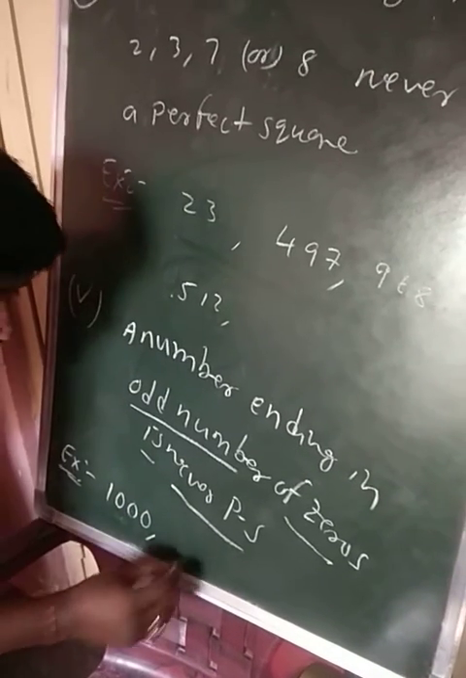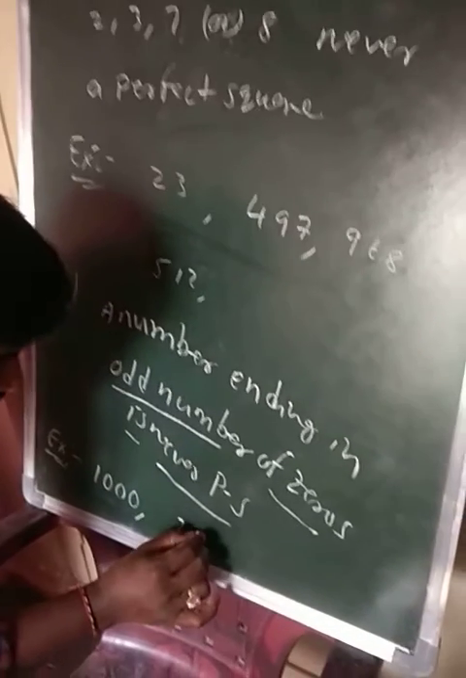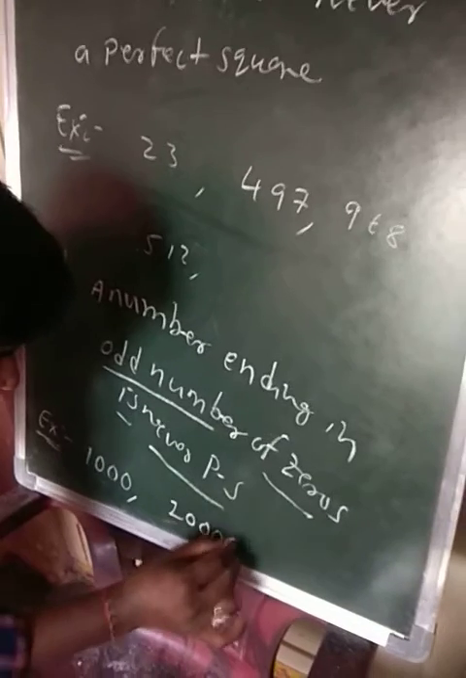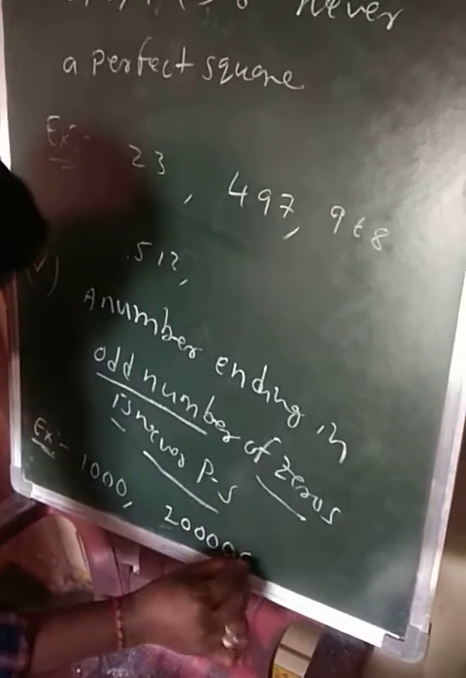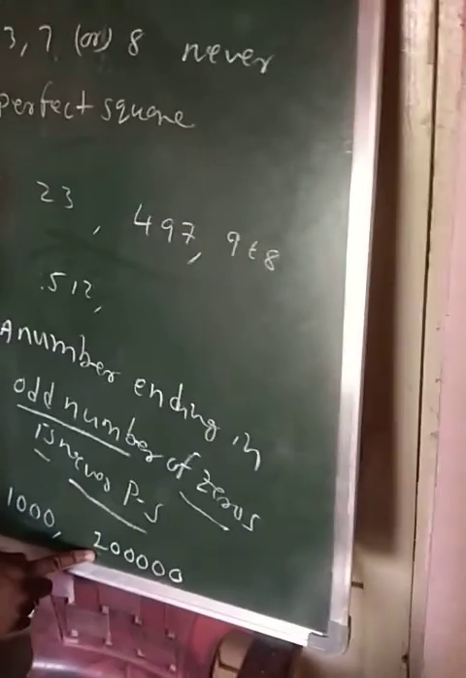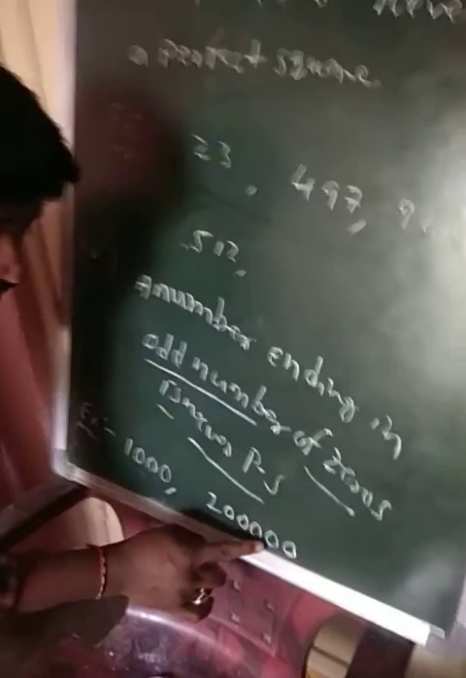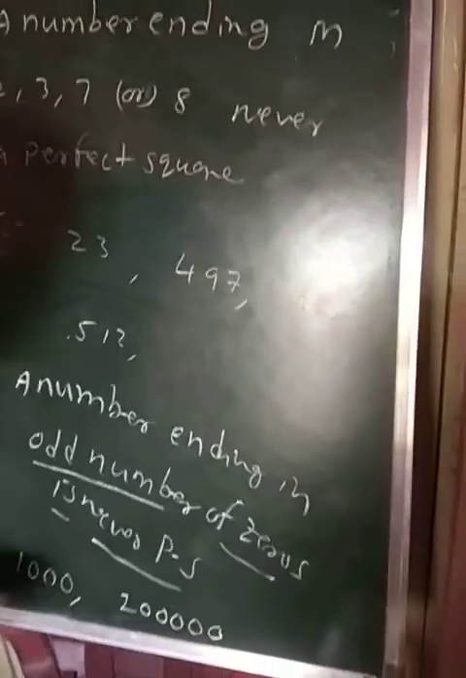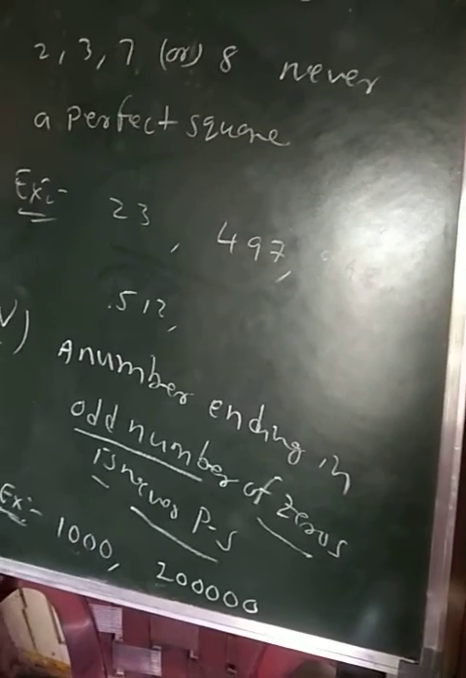Next, 2 lakhs. How many zeros are there? 1, 2, 3, 4, 5. Odd number of zeros. So that's why it is not a perfect square. So these are some properties of square numbers. So thank you, students.